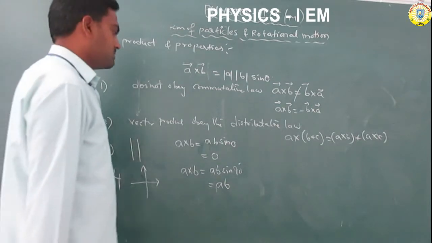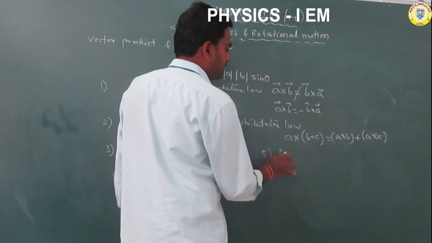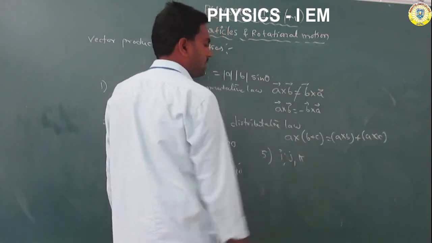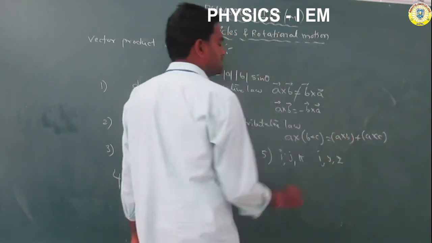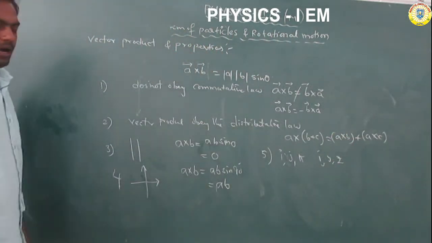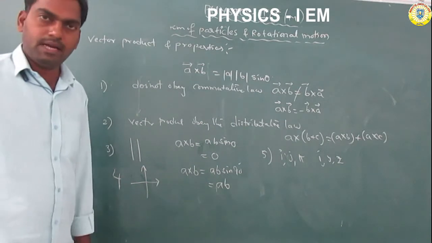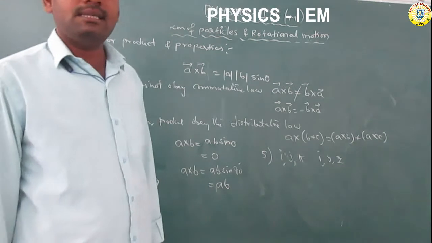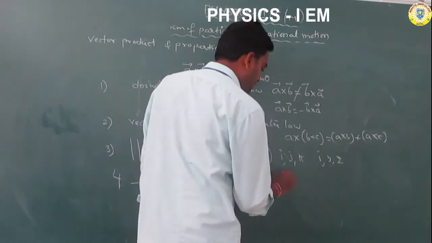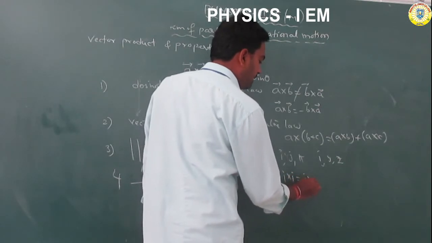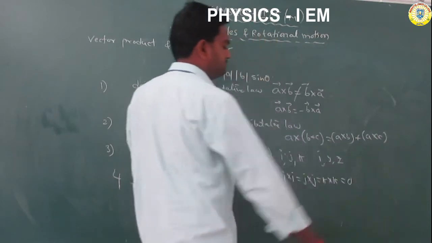Another property is taken. I, J, K are unit vectors, or vectors along the x-axis, y-axis and z-axis respectively. So I cross I is equal to, J cross J is equal to, K cross K is equal to 0.